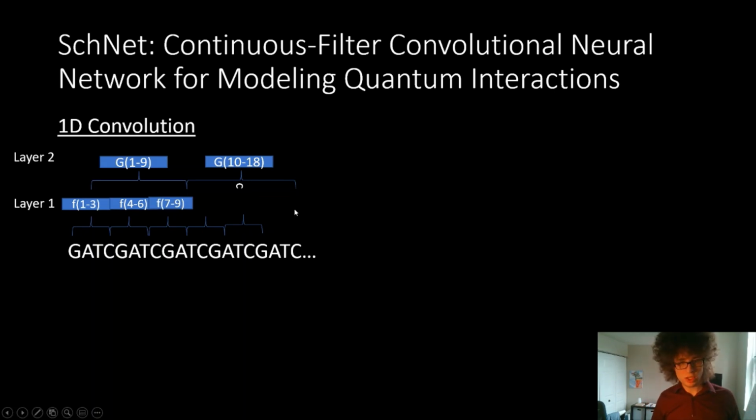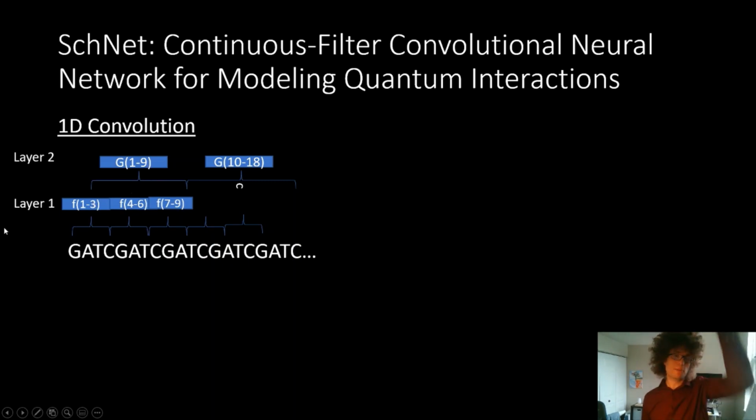I do have a video that goes over convolutions, and you can check that out in the description below for more detail. This is just a baseline depiction of a convolution. If we had a one-dimensional convolution, we have some sequence, so one dimension just on text. For the first layer, it's basically a sliding window approach. We would examine GAT, then CGA, and then TCG. That would be the first layer, and it would have some average of that input. Then for the next layer of our neural network, we would aggregate those three together, with another size of 3 or whatever size we wanted.